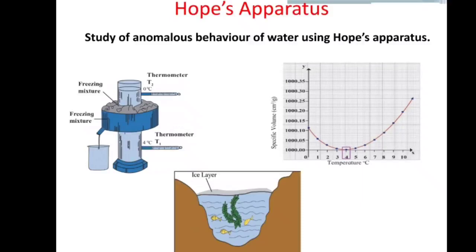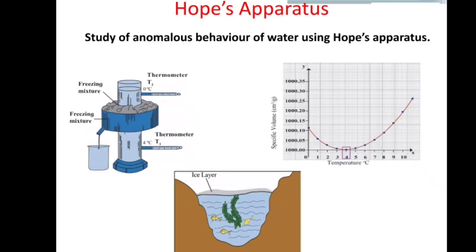During the study of anomalous behavior of water using Hope's apparatus, temperatures T1 and T2 are recorded after every 30 seconds. The temperatures are plotted on the y-axis and the time in minutes on the x-axis. The graph is shown in the figure.